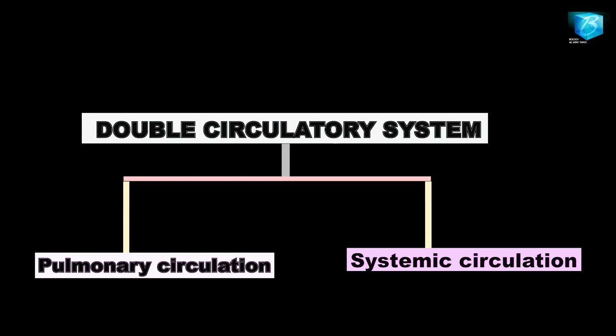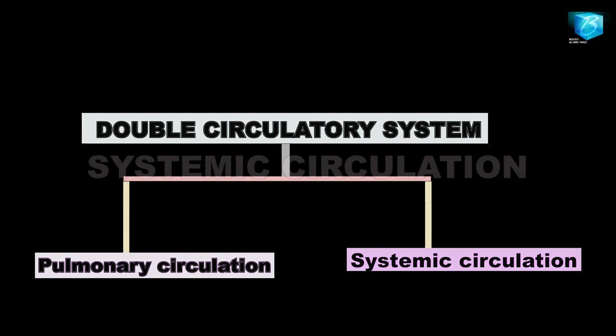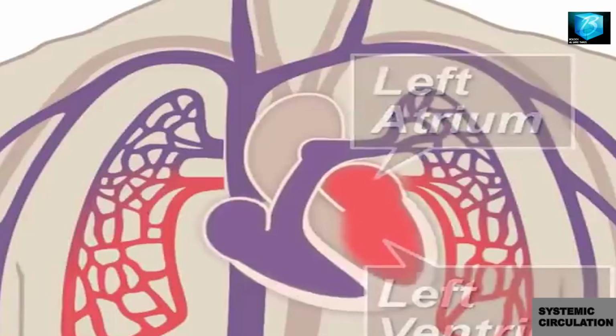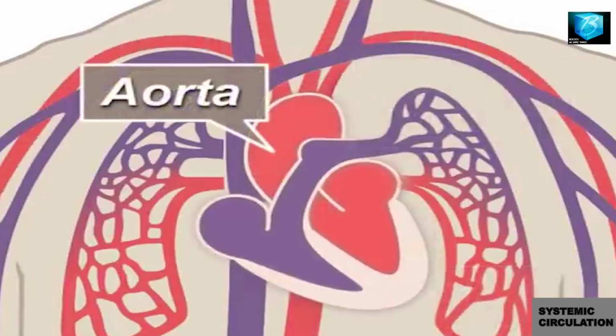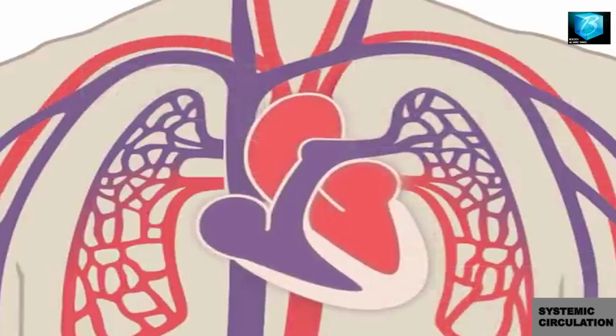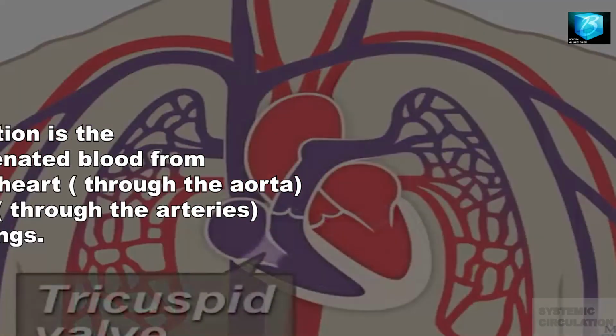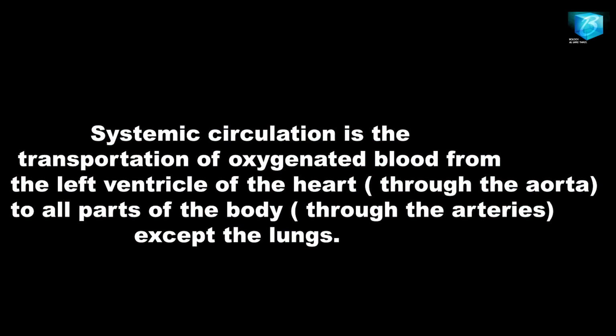Hope you understand this. Let's move on to the second phase of double circulation, and that is systemic circulation. In systemic circulation, the left ventricle of the heart pumps the blood, and the blood goes out of the heart through the aorta to the arteries, and this oxygenated blood is distributed to all parts of the body except the lungs. So in summary, systemic circulation is the movement of the blood from the heart to all parts of the body except the lungs.